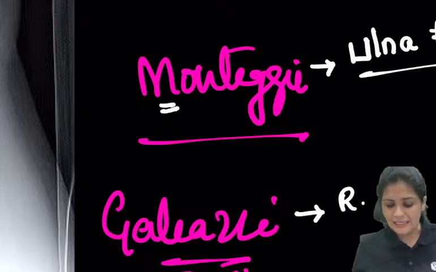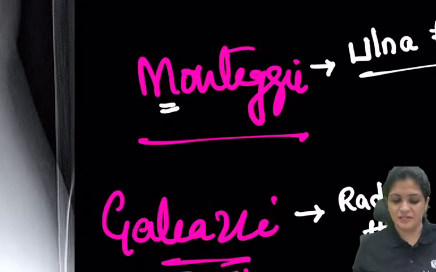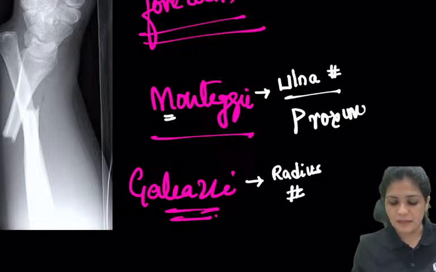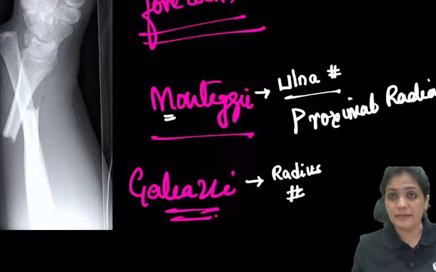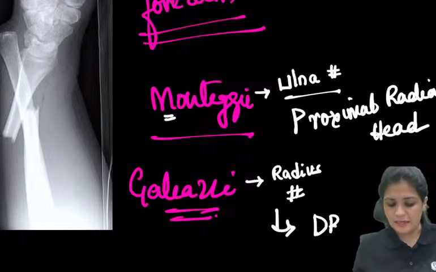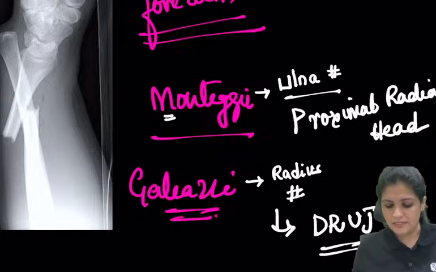Galeazzi is radial, one is ulnar, one is radial. Now Monteggia, what you have to remember is proximal radial head dislocation. This is distal radioulnar joint.